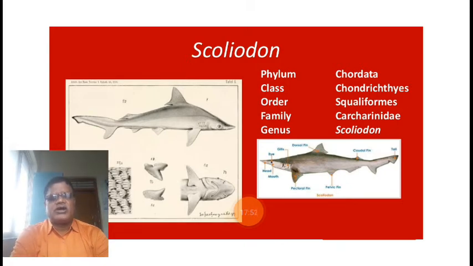Such modified premolars in carnivorous animals are called carnassial teeth. The function of such teeth in carnivorous animals is to crack the bones and to shear the tendons.